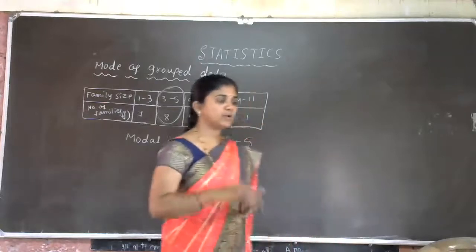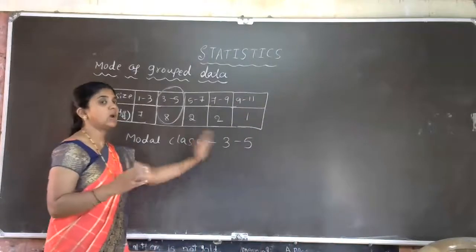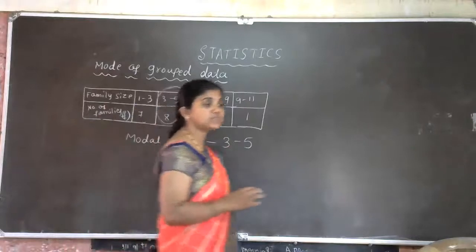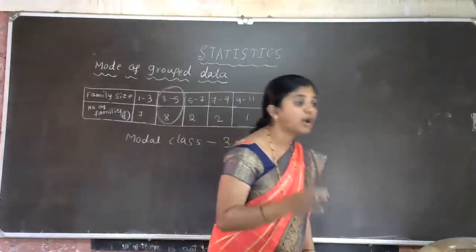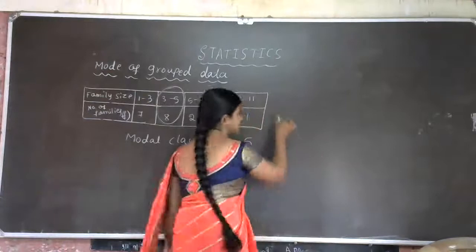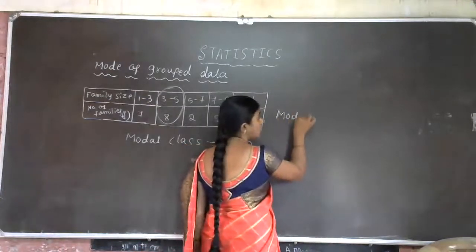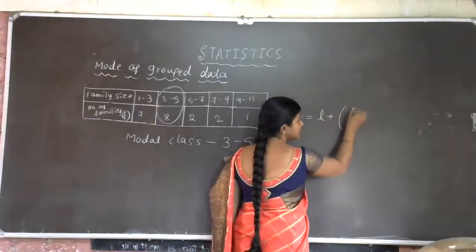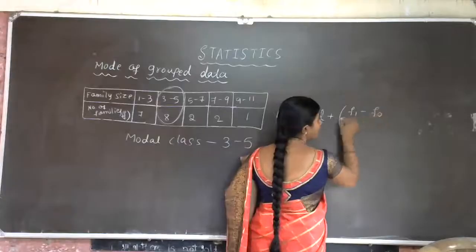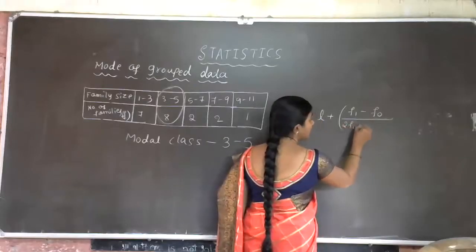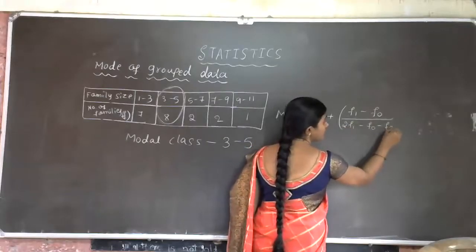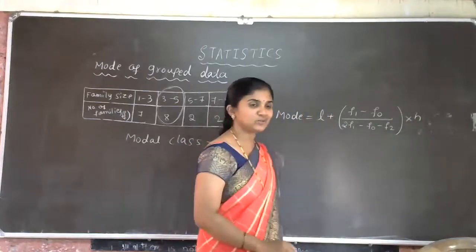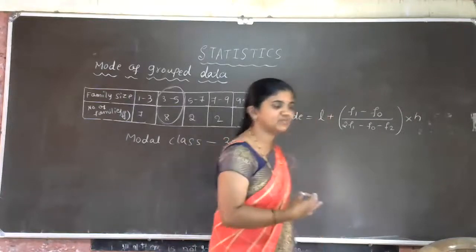First, very important, you have to concentrate on the modal class. How to get the modal class? Depending upon the highest frequency. Is that clear, students? Now we have to discuss the formula related to the modal class. Mode is equal to L plus (F1 minus F0) divided by (2F1 minus F0 minus F2), into H. Very small formula, no need to worry. After practicing, you will get the idea of this formula.